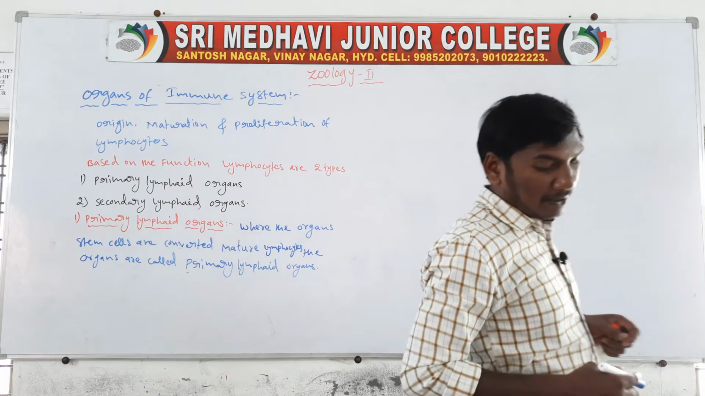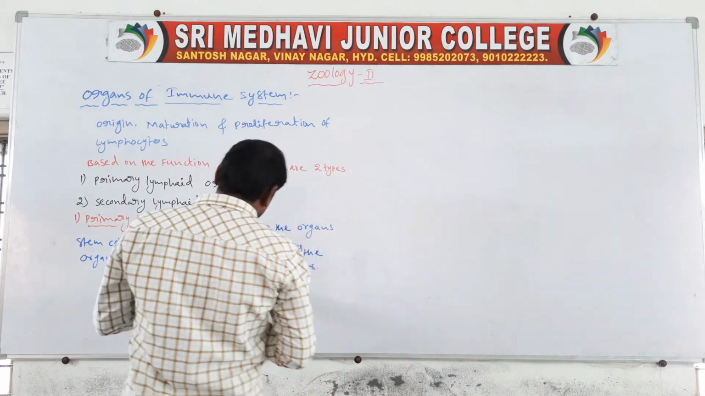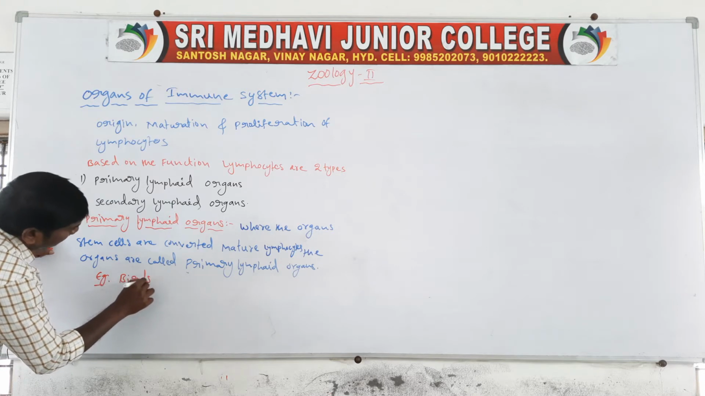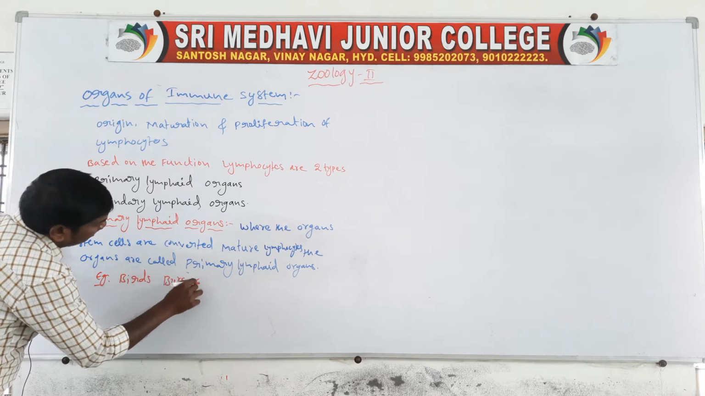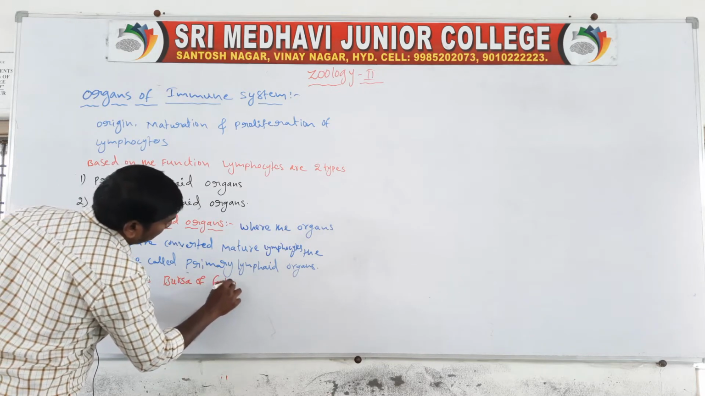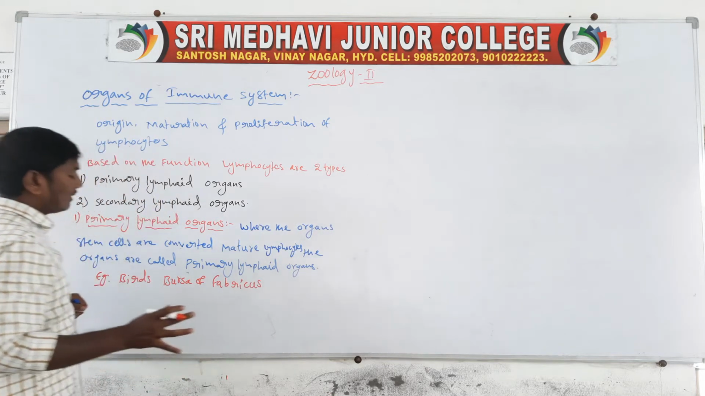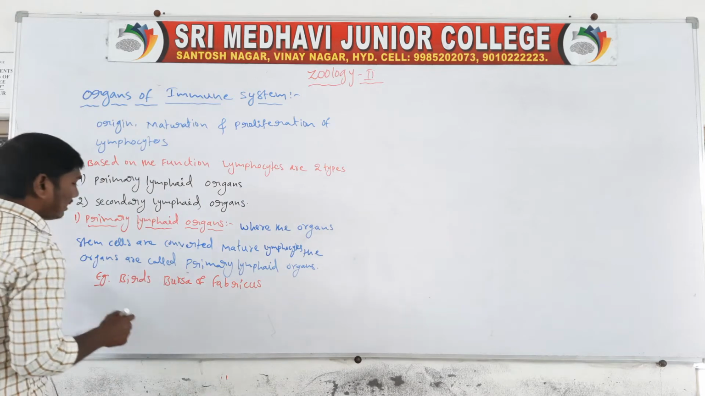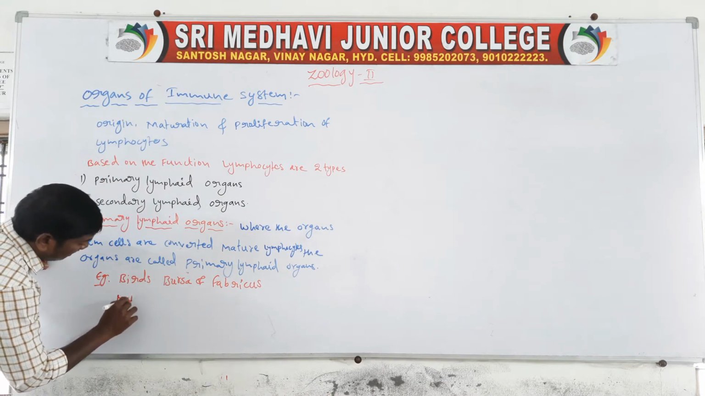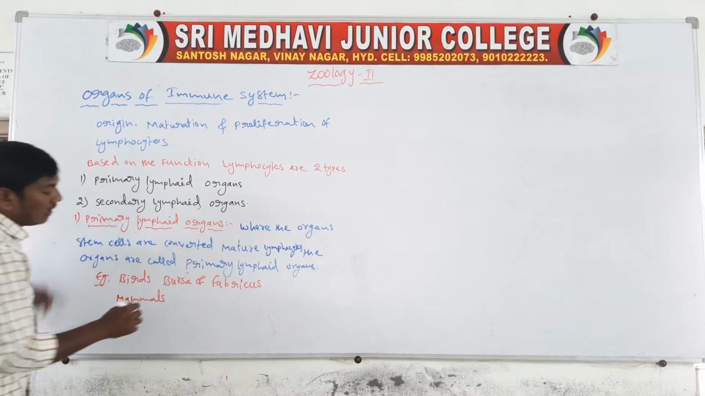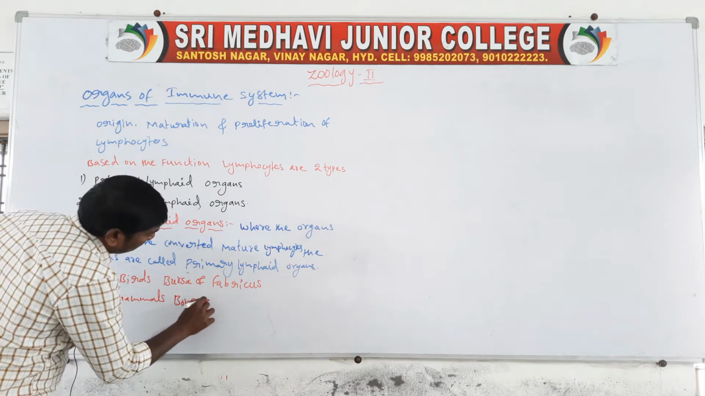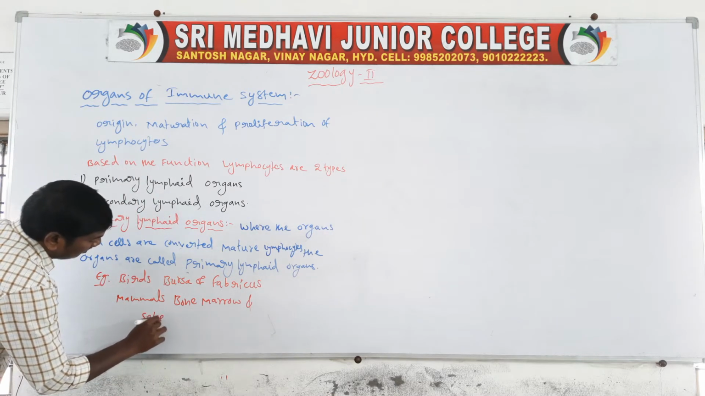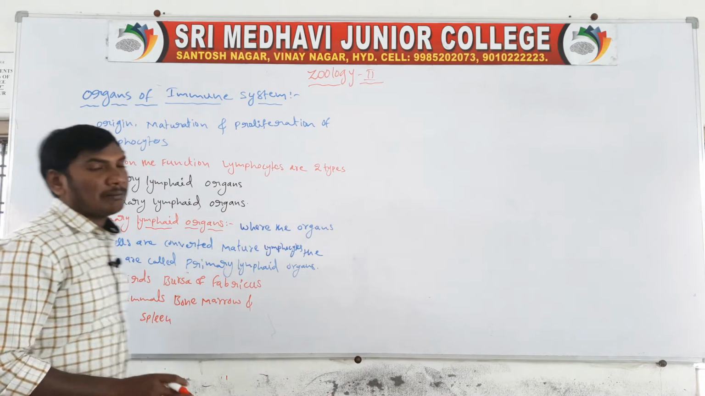Example, bursa of Fabricius. In birds, the bursa of Fabricius is the primary lymphoid organ. And in mammals, including human beings, bone marrow and thymus are the primary lymphoid organs.